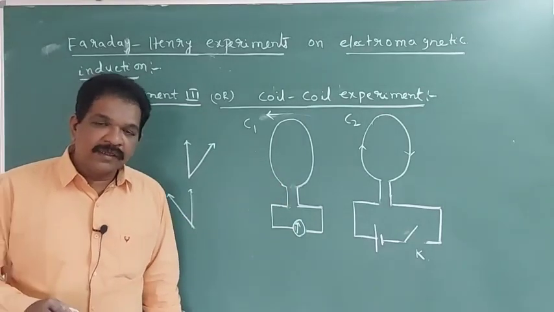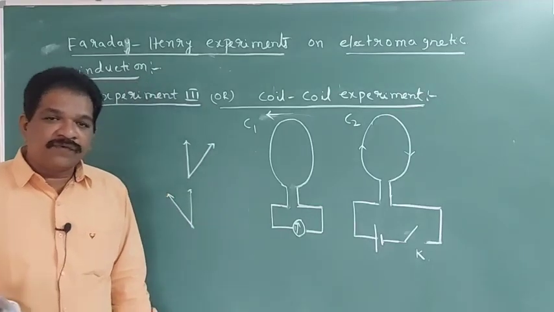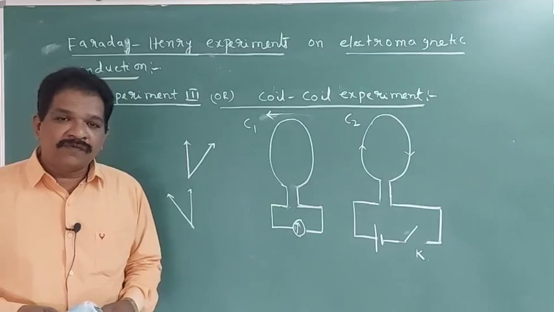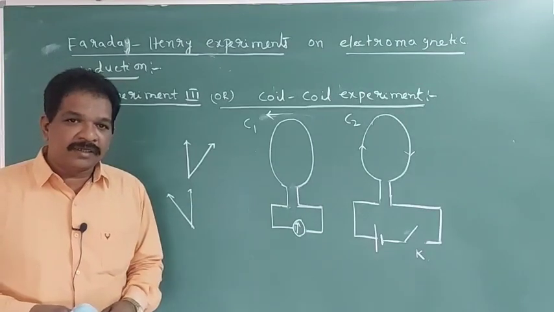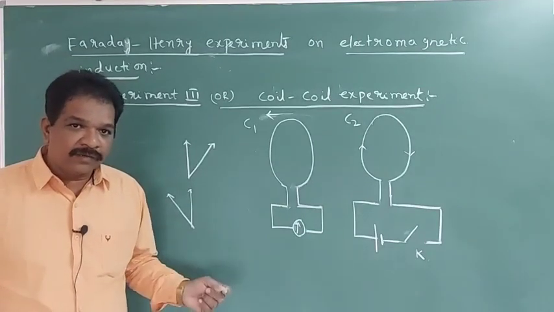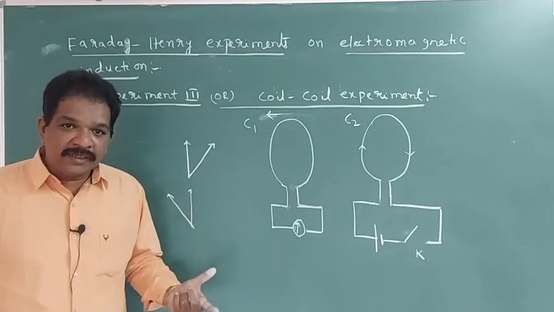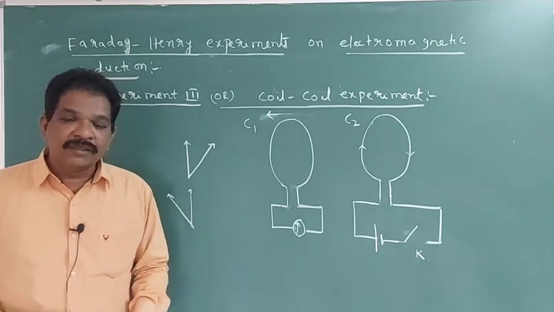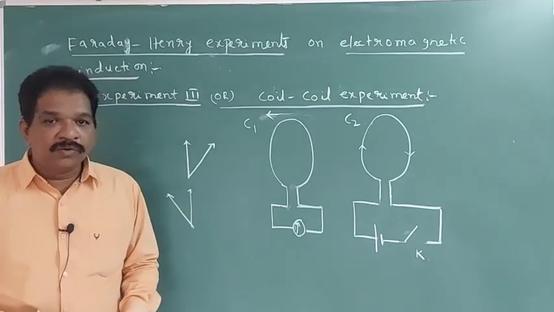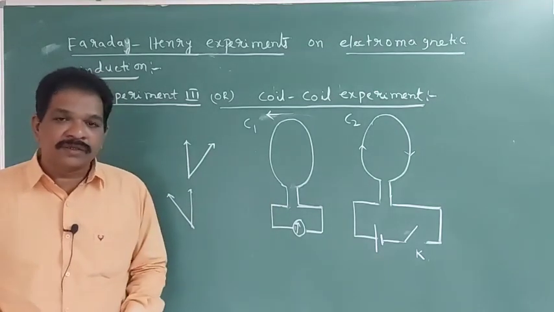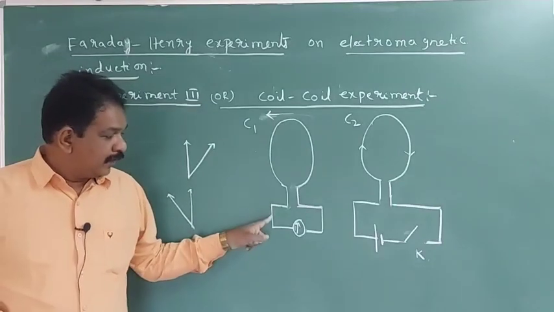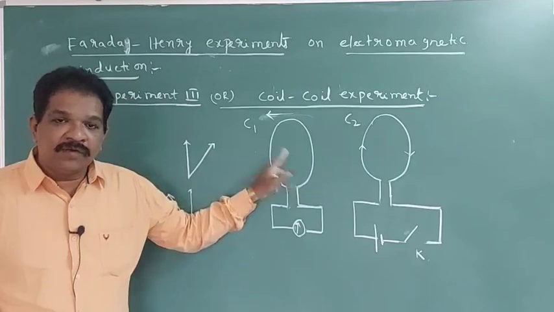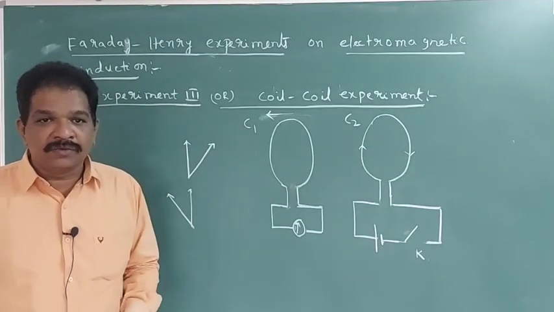So once again, what is the definition of electromagnetic induction? Whenever there is a change in the magnetic flux linked with a closed circuit, then an EMF will be developed in that circuit.